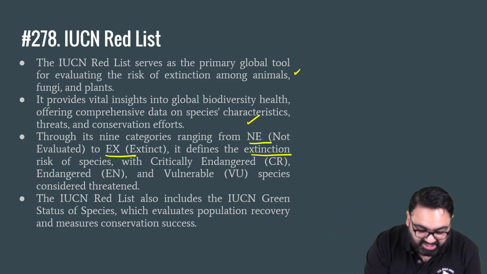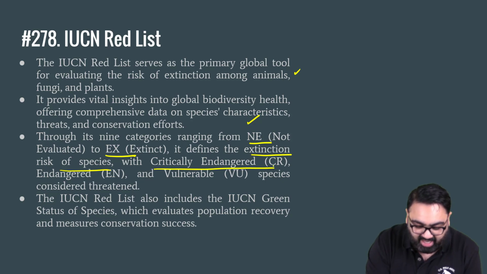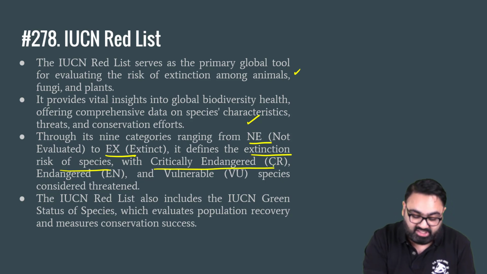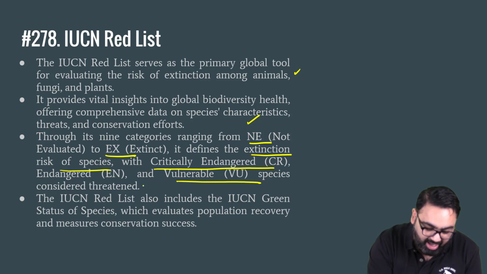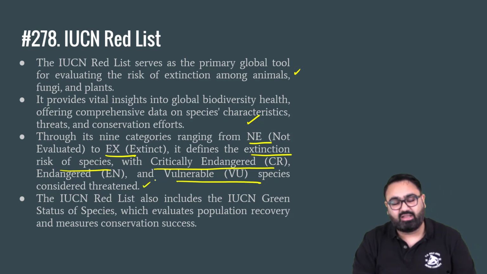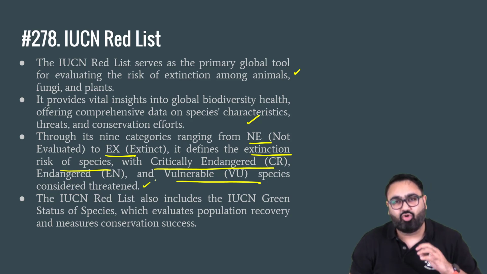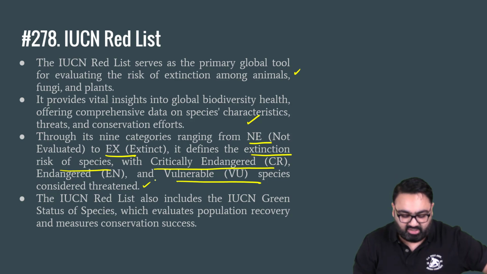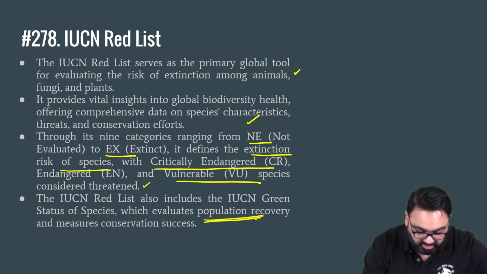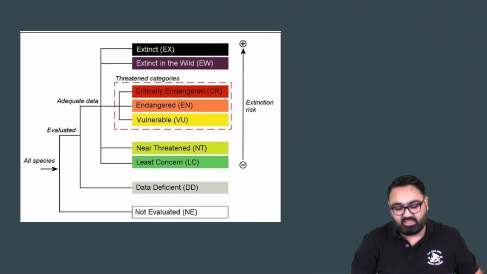It defines the extinction risk of the species. It has categories of critically endangered, vulnerable, and others, so that the countries and the environmentalists can take action regarding this. They mainly base their categorization on population: how much population exists, how much population is actually declining or increasing.